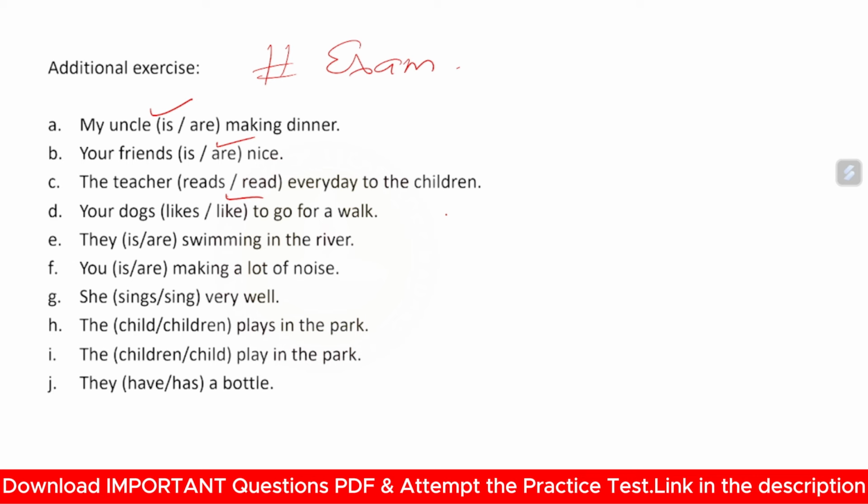Okay, this is a very important concept of English grammar. Whenever there is a plural subject, you will take a plural verb. Whenever there is a singular subject, you will take a singular verb.